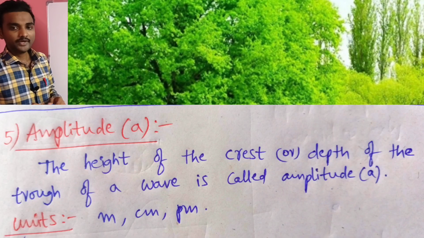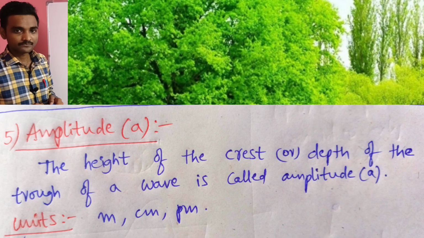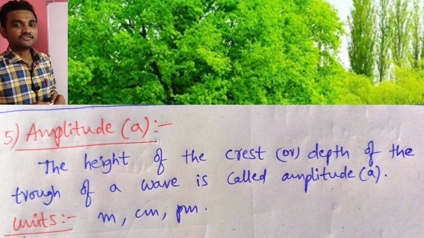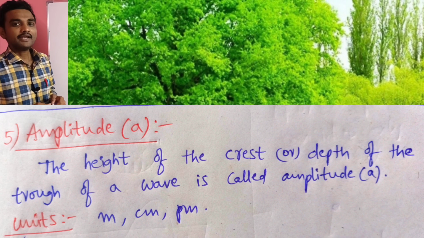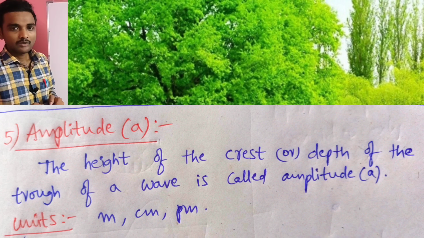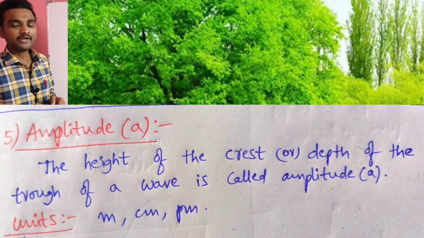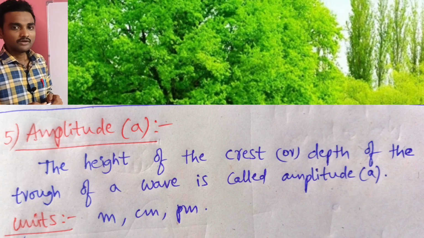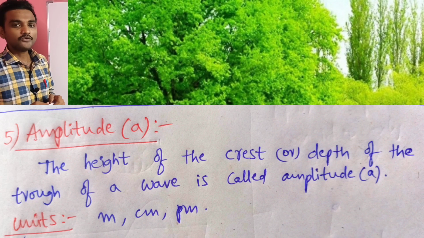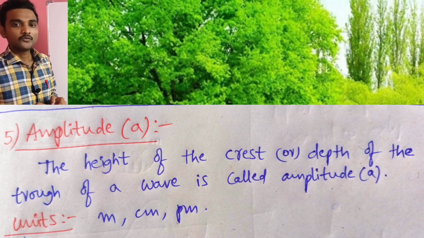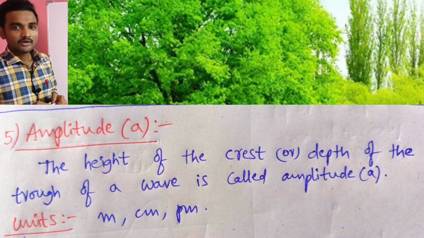Okay, now let me discuss the last one, amplitude. What is amplitude? Amplitude is the height of a crest or the depth of the trough of a wave. Now what are the units of amplitude? Units are meter, centimeter and picometer.